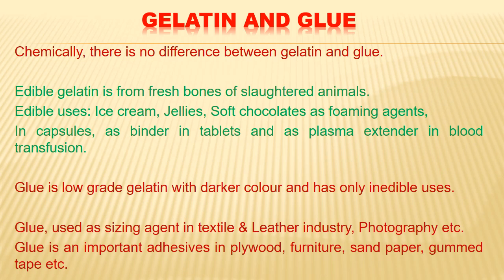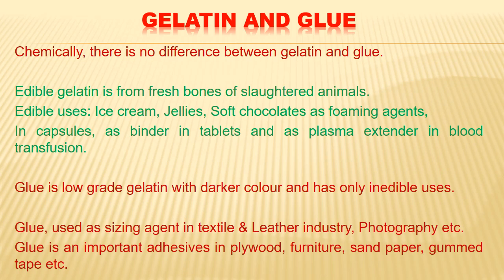And further, gelatin is prepared from healthy animals in hygienic conditions, so it is for edible use, whereas glue can be from dead animals and there can be some unhygienic conditions, so it is not for any food or edible use. In case of gelatin, the edible use is from fresh bone of slaughtered animals which undergoes inspection.